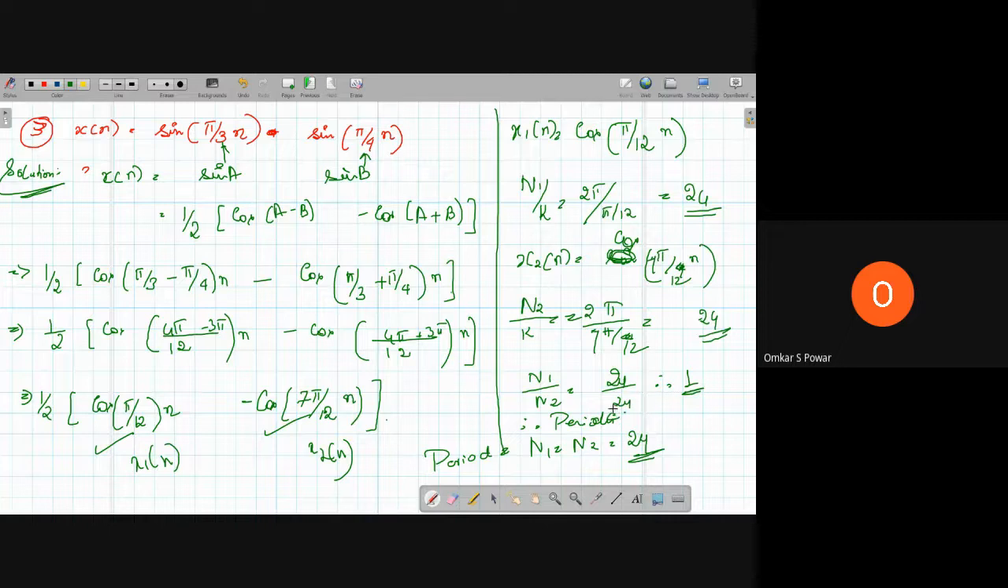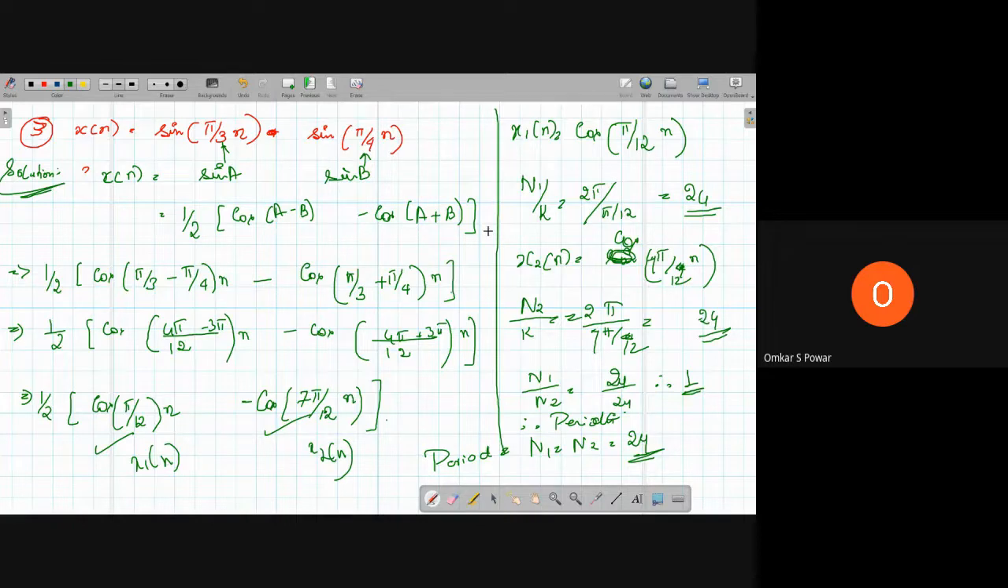Same thing, whatever you have done, the logic is the same. Only thing here, N1 by k is equal to 2 pi by omega naught. So that is the difference. If they have given two or more terms, you have to take their LCM and solve in a different way. So for that, I will solve one problem.